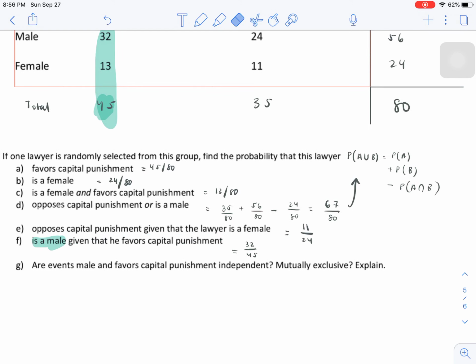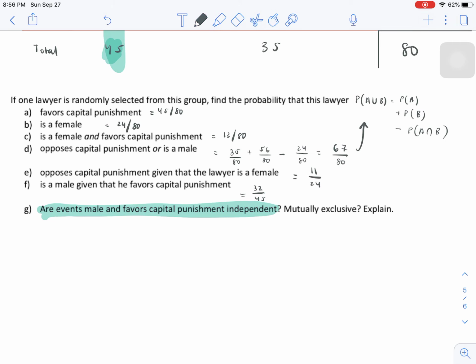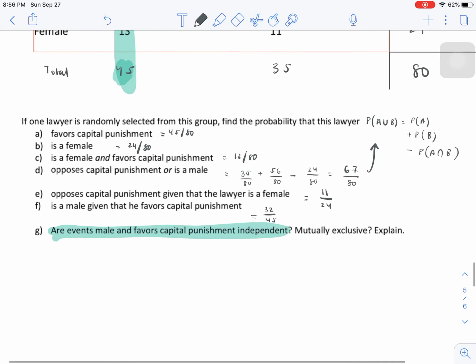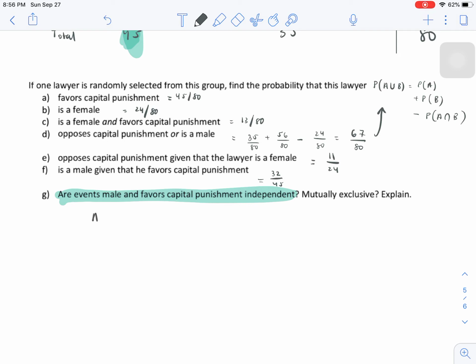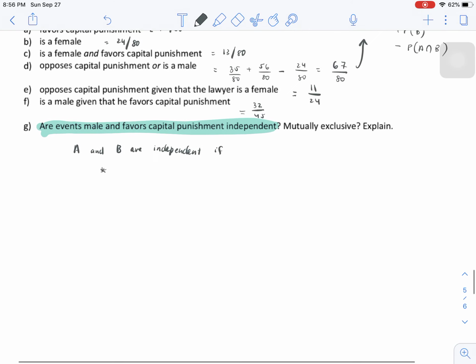Lastly, are these two events, being male and favoring capital punishment, independent? Let's talk about that for a second. Events A and B are independent if, and we have two tests of independence.